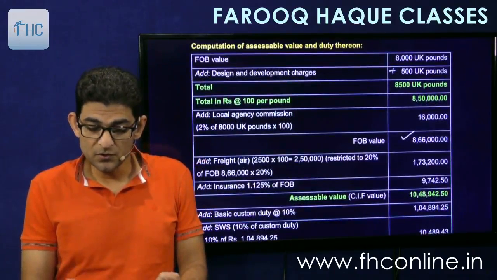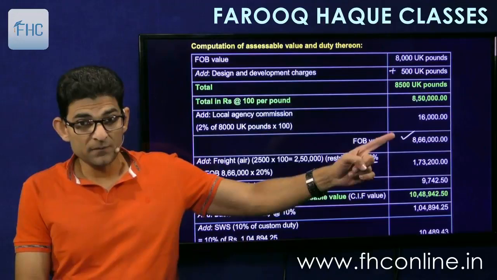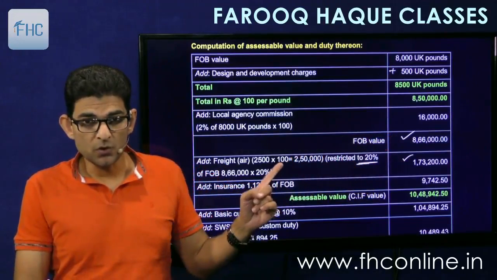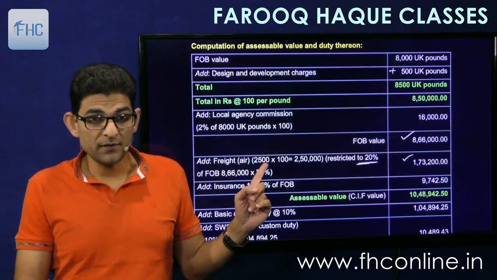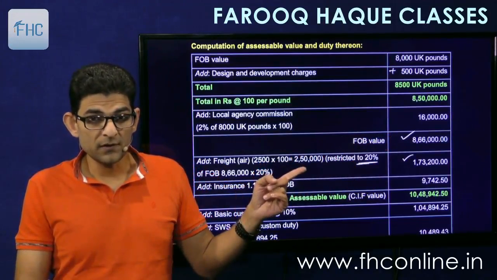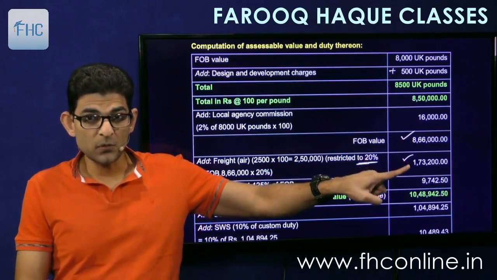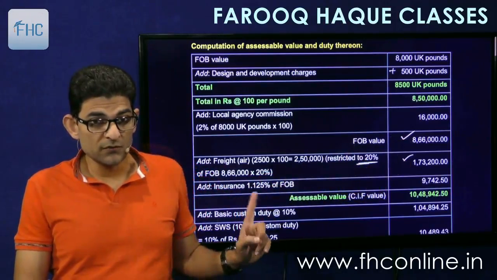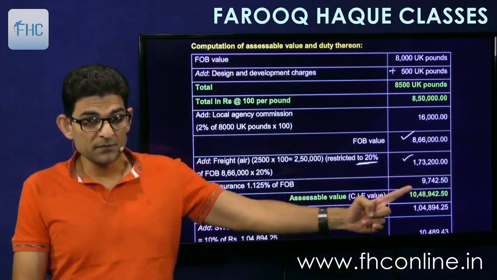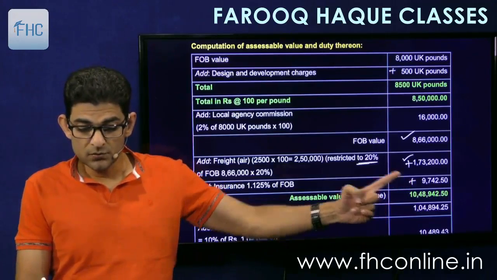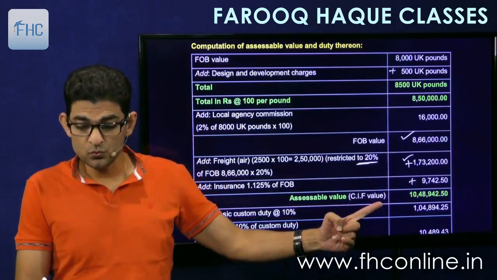So freight will be restricted to 20% of this FOB. So 173,200. Actual is more. Actual is 2,500 UK pounds into 100, 250. So actual is 2,50,000. 20% of FOB is 173,200. So we'll restrict it here. Then insurance will take 1.125% of FOB. Then we'll add both to get CIF value.